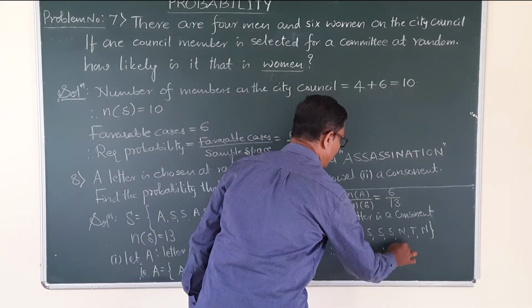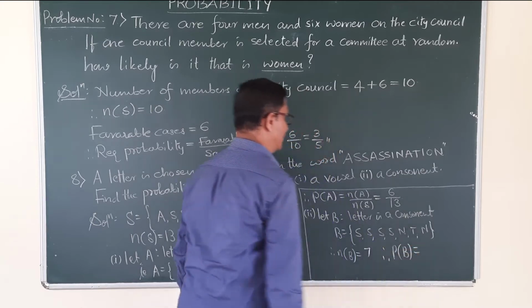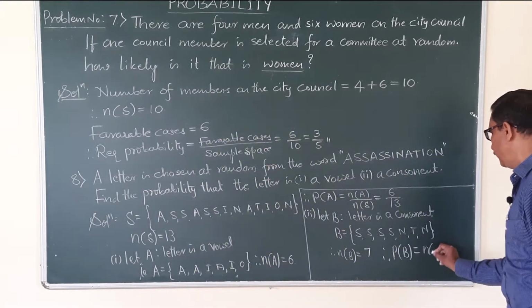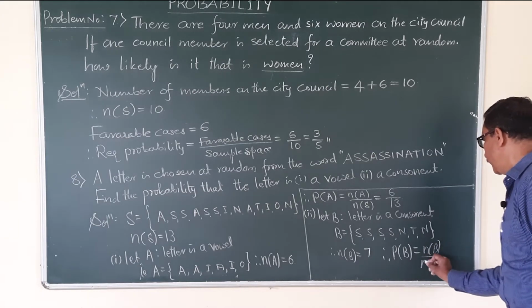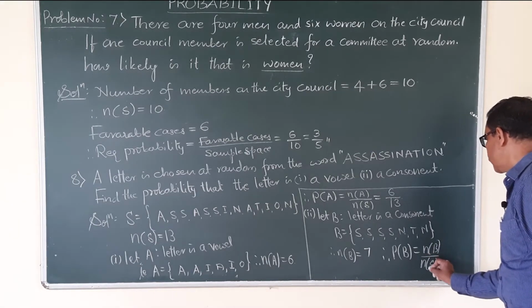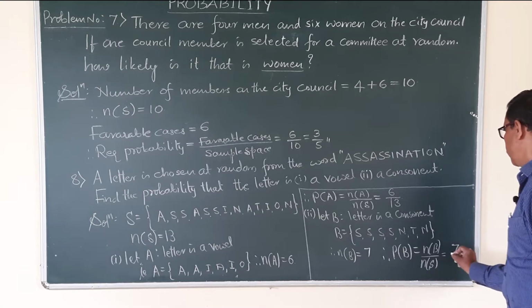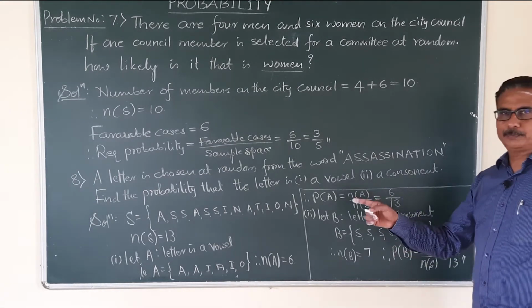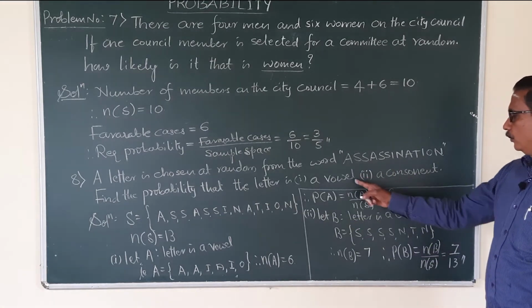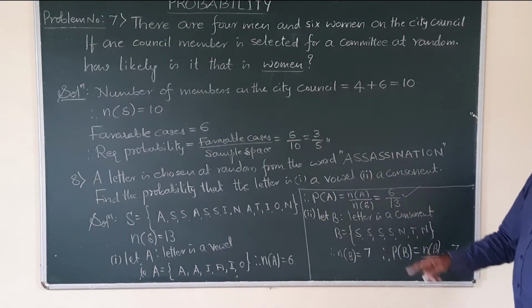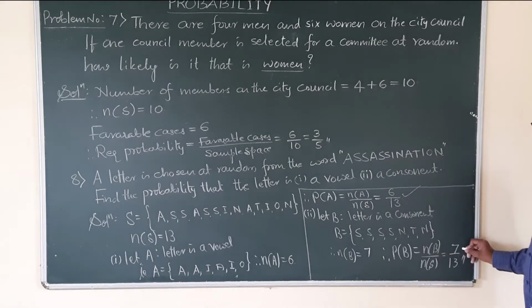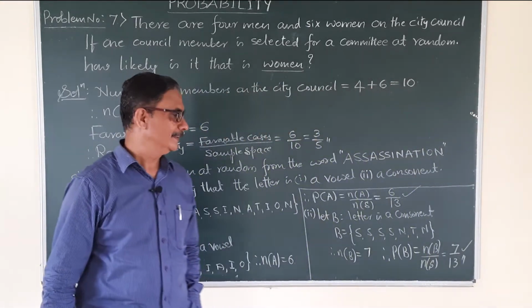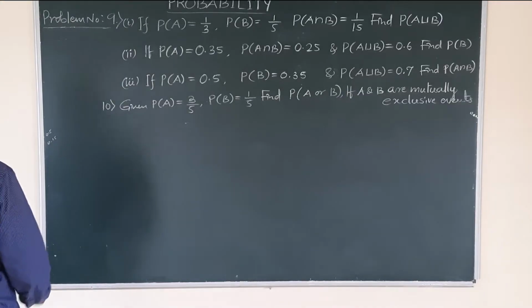Hence probability of letter is a consonant denoted by B. That is probability of B is equal to formula N of B divided by N of S. What is N of B? Favorable case is 7, outcome is 13. So the probability that letter is a vowel is 6 by 13. The probability that letter is a consonant is 7 by 13. Very simple concept. Clear, students? Problem number 9.